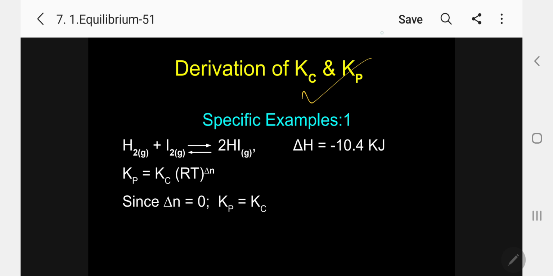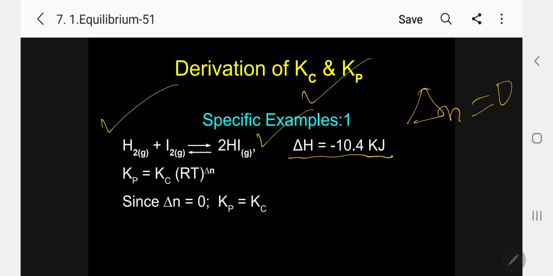The first example is H2 plus I2 gas giving 2HI gas. It's a reversible, homogeneous reaction. Delta H equal to minus 10.4 kilojoule, exothermic. Delta n here is nothing but 0. Kindly follow, because right side 2, left side 2, so the total is 0. n equal to 0, then R to the power of 0, so Kp equal to Kc. Since delta n equal to 0, Kp equal to Kc.